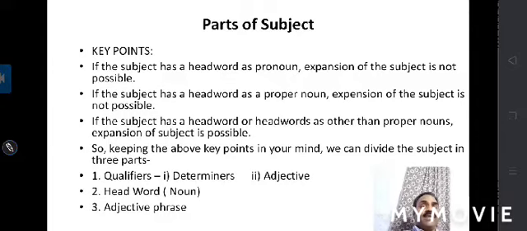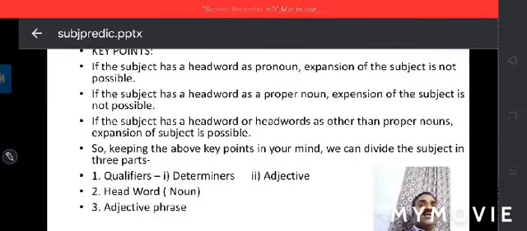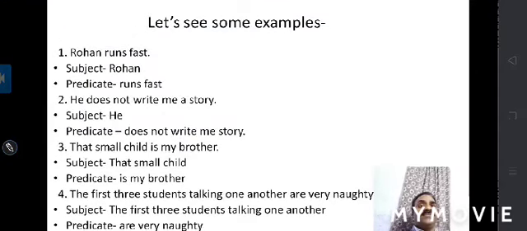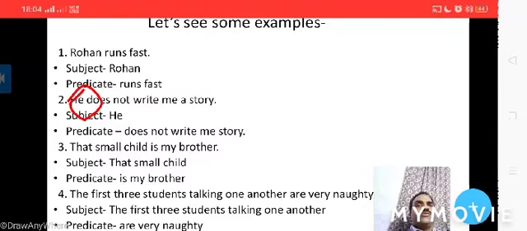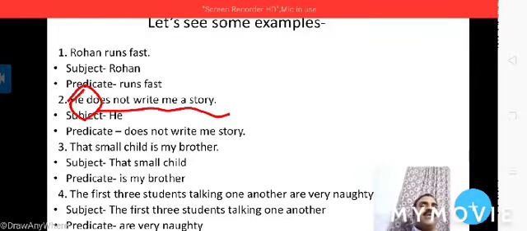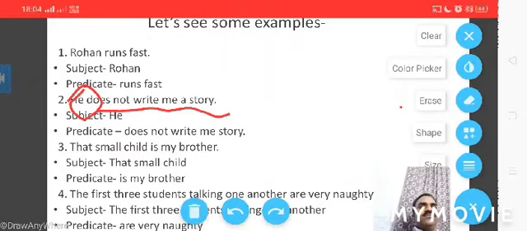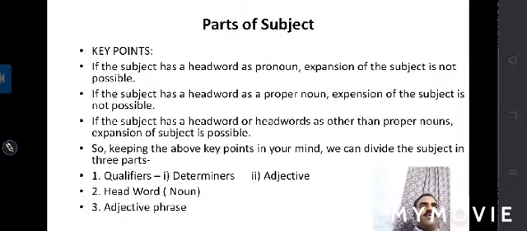If the head word is a pronoun, as in the earlier example, the second example, he was the pronoun, so there we cannot expand the subject. After he you will see that does not write me a letter is the predicate part. So this is what is told in this point.